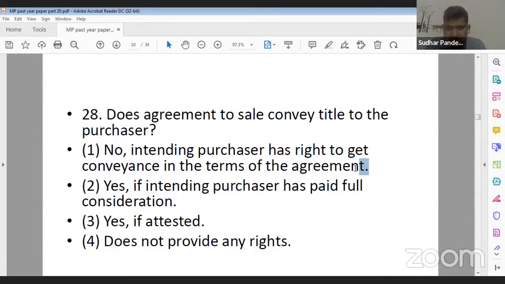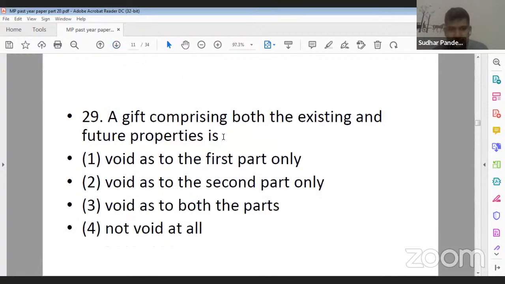Its correct answer is your first option, that is no. Intending purchaser has right to get conveyance in terms of agreement, right? So 28 ka first is the correct answer. Even this particular question was disputed because lots of students were thinking this question is from Sales of Goods Act rather than Transfer of Property Act. Next question, question number 29.